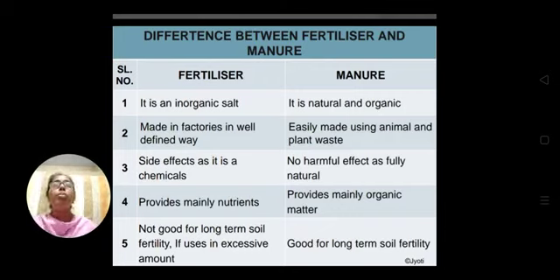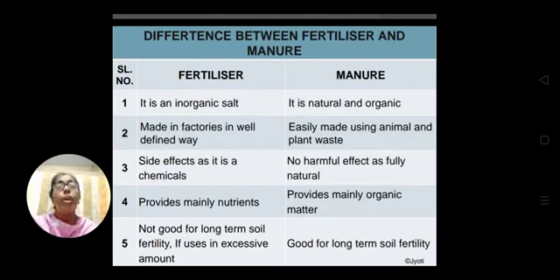As I have told you, fertilizers are inorganic salts, but manures are natural and organic, as they are obtained from animal and plant waste. Fertilizers are prepared in factories, and manures are naturally produced by the farmers in their field itself.